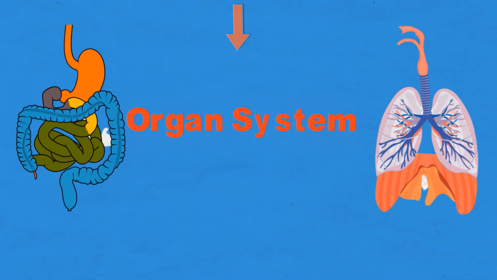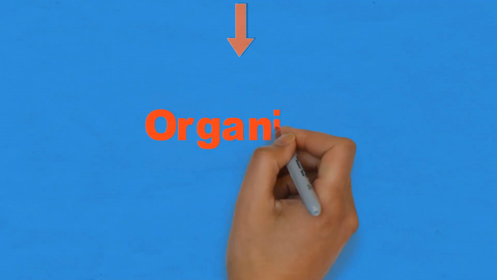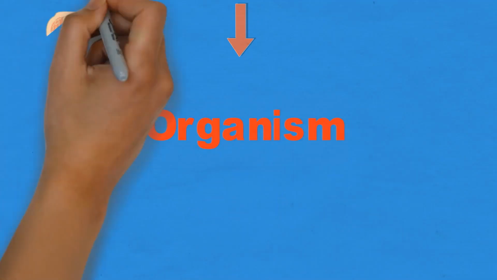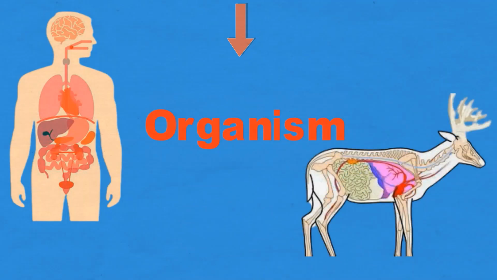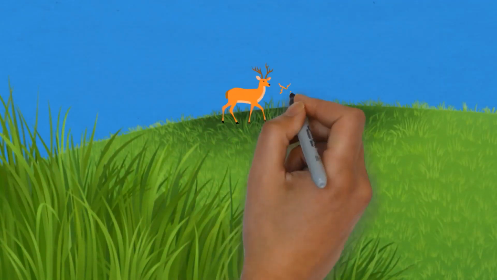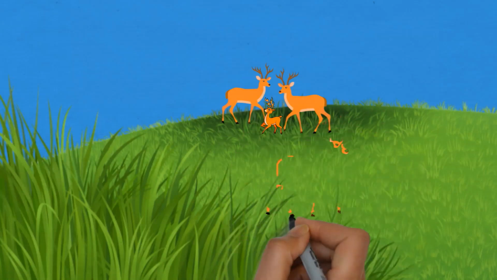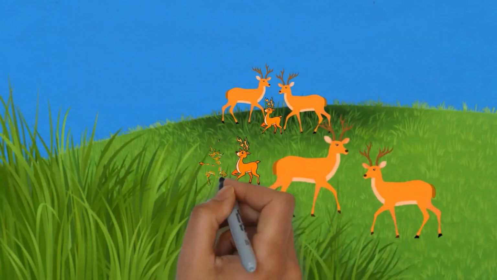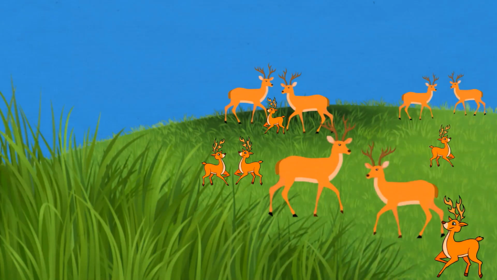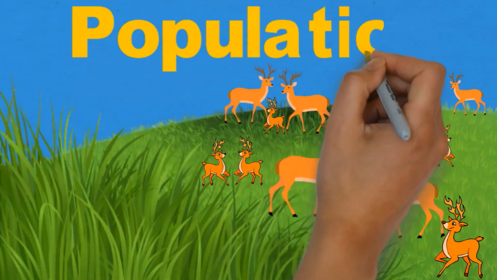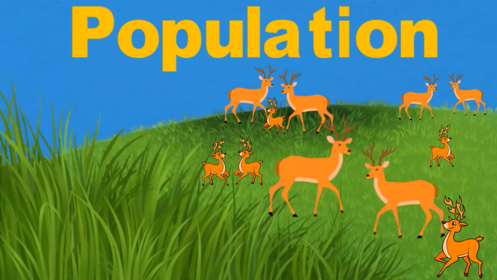Various organs in plants and various organ systems in animals assemble together to form a whole organism. Each organism is different from every member of the same species in certain respects. After organism, the next level of biological organization is the population. So basically, what is a population? When the living organisms of the same species are located in the same place at the same time, they form a population. As you can see in this video, a number of deer are living together, so they form a population.